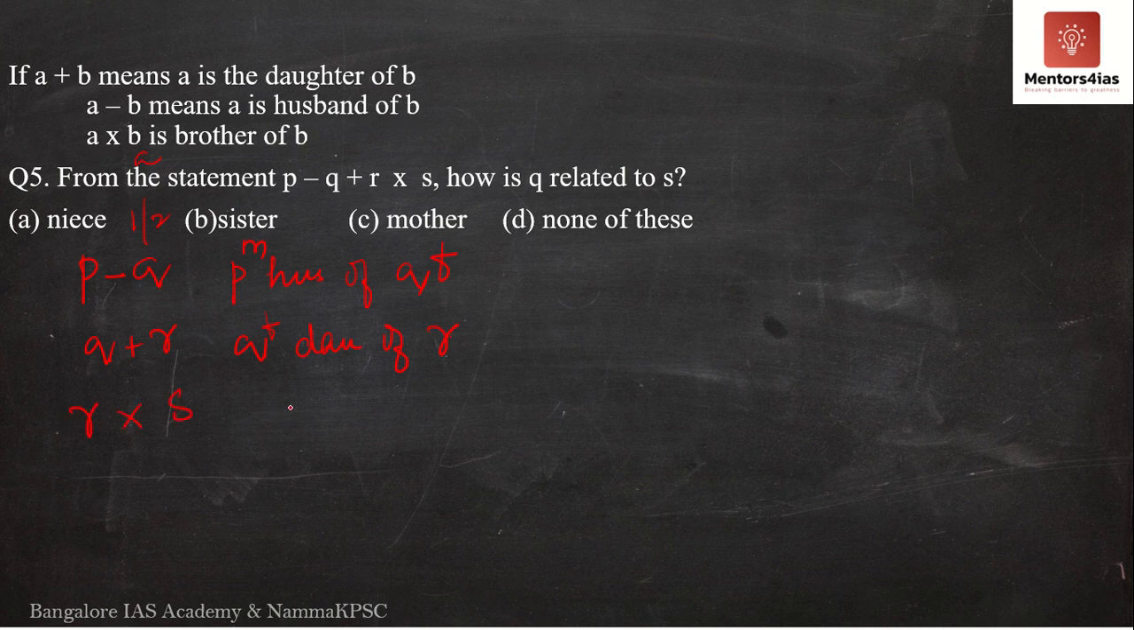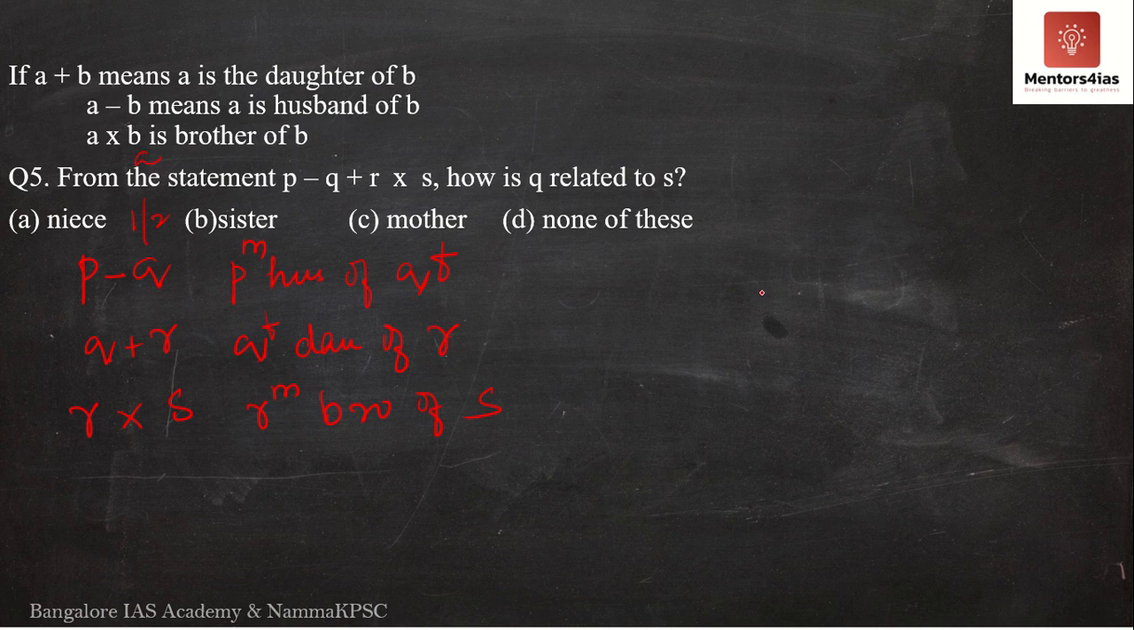Finally, we have R cross S. What does R cross S mean? R is the brother of S. If R is the brother of S, then R is male. Then R is the father of Q. Q is the wife of P. R is the father-in-law of P. However, the gender of S is not known.